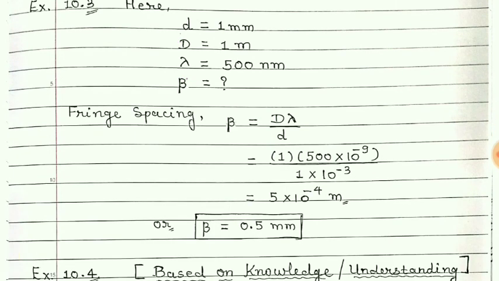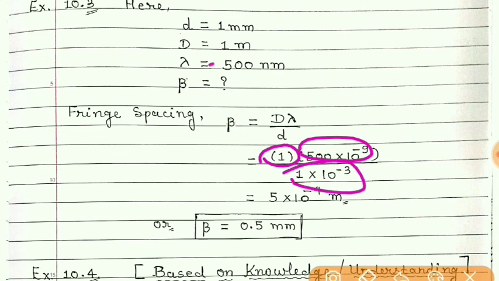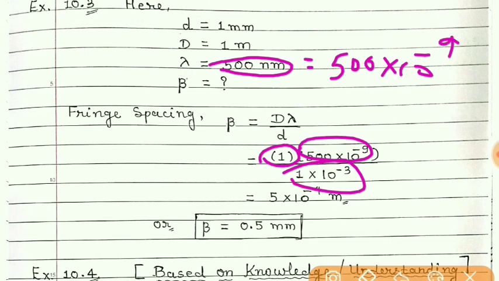Just put the given values. All the values are given. As this is 500 nanometer, in SI system we can write this as 500 into 10 raised to minus 9 meter. 1 mm means 1 into 10 raised to minus 3 meter.